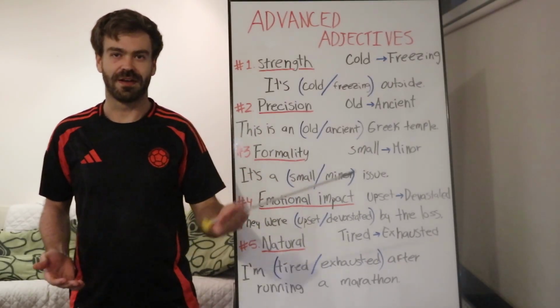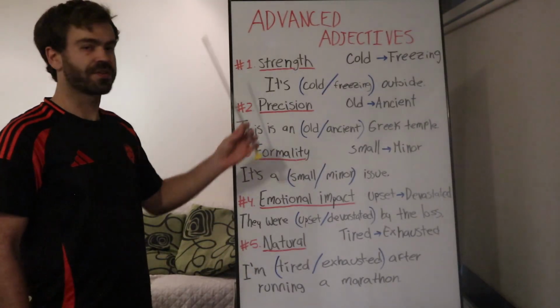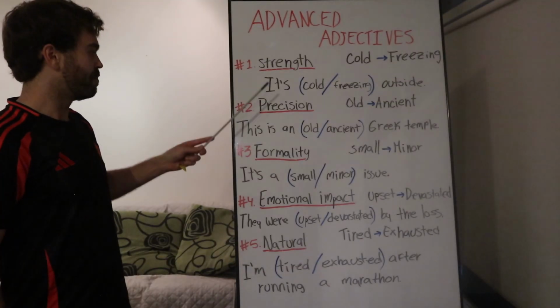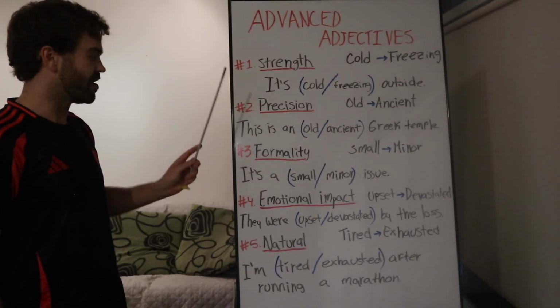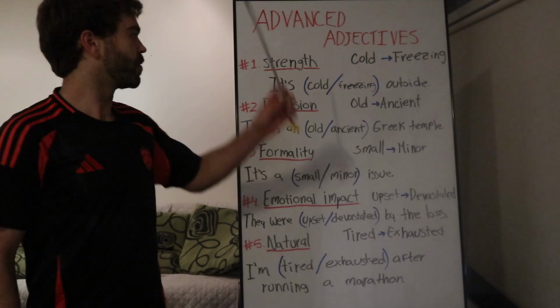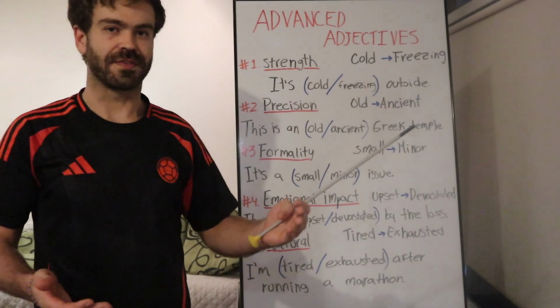The difference between basic and related advanced adjectives can be described in 5 simple ways: strength, precision, formality, emotional impact, and sounding natural. First, we will look at strength. Strength is used to increase the intensity of something.